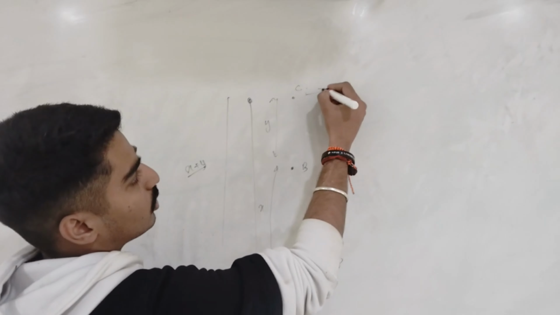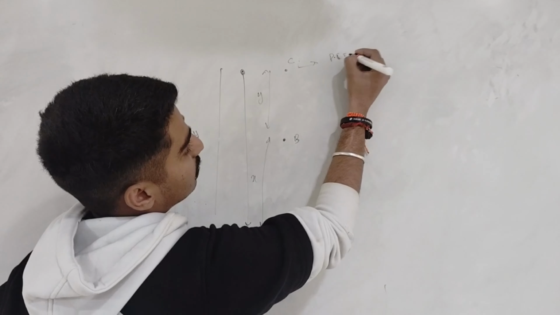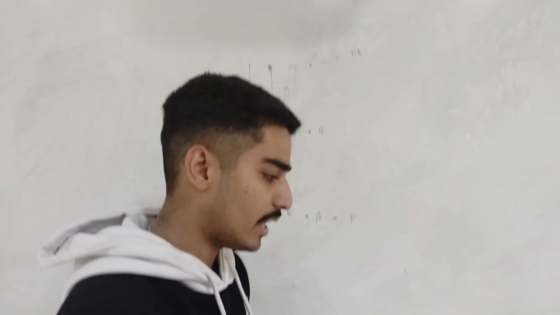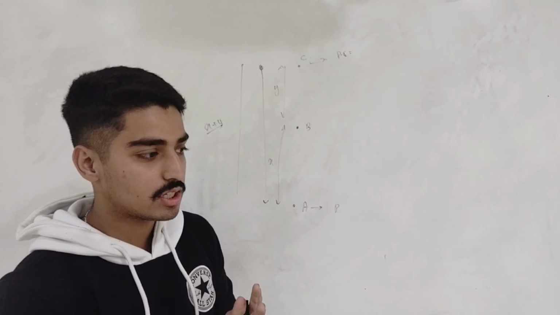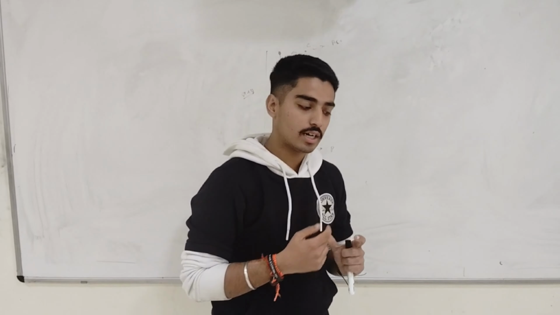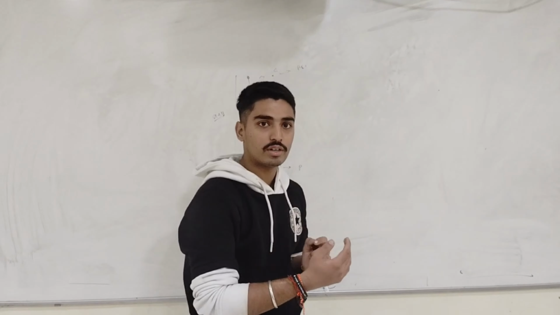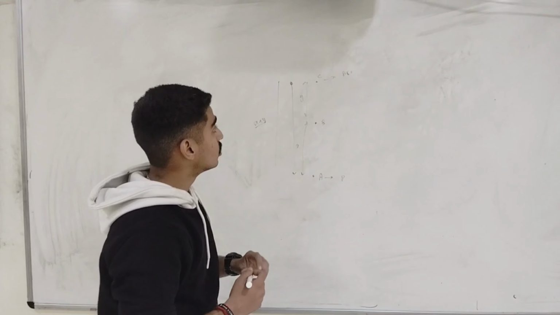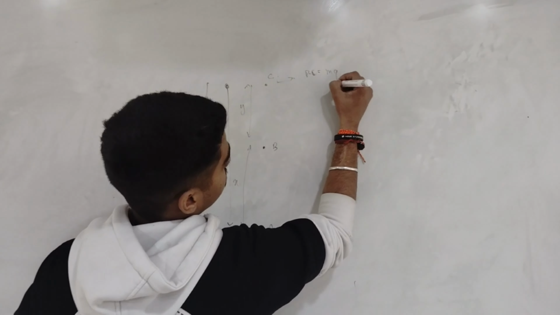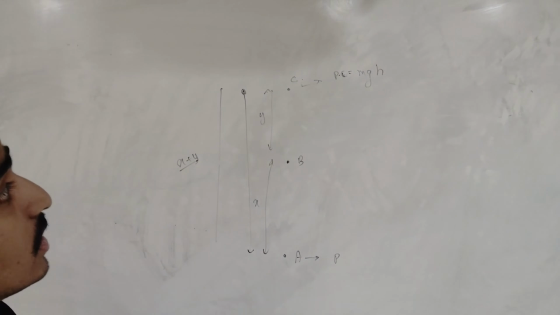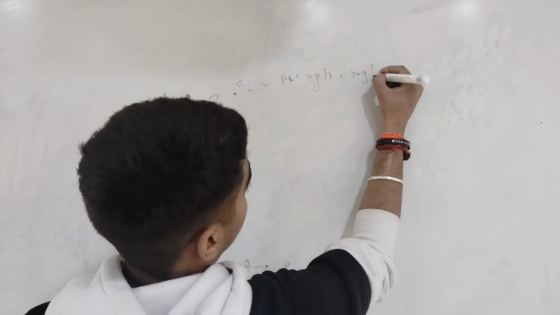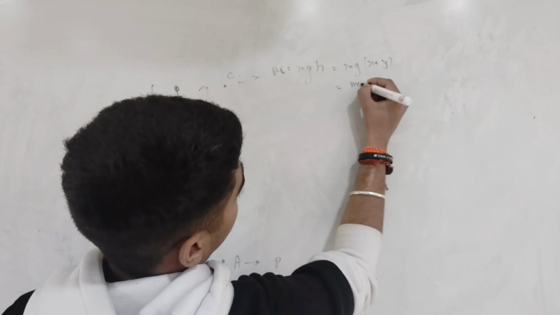Talking simultaneously, firstly about C, the potential energy at C. Potential energy is the energy due to the height difference or any deformation. There are 2 types of potential energy: elastic potential energy, like the strings of a guitar. When we pull the strings of the guitar, it vibrates and deflects to and fro, which leads to a change in the potential energy. So potential energy can increase or decrease based on the height. The formula for potential energy is mgh. Here the height is x plus y, so the potential energy equals mg(x plus y).